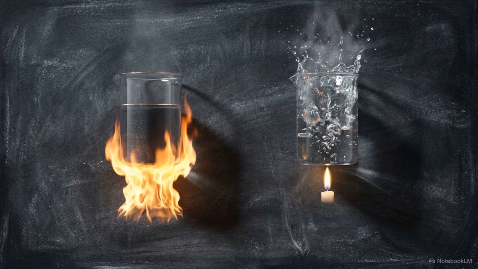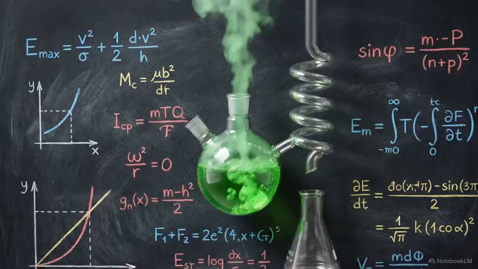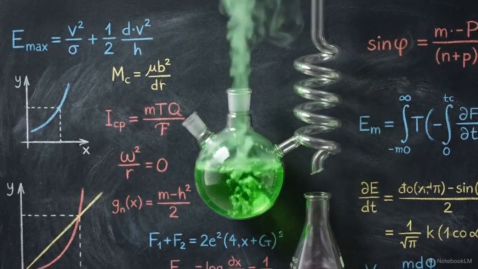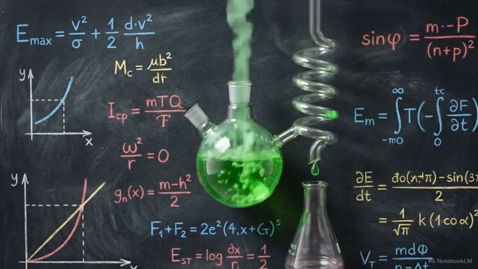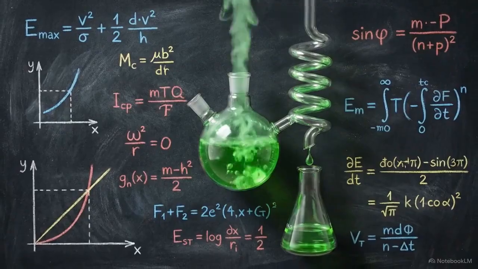Positive deviations generate minimum boiling azeotropes, which boil much earlier than their pure components. Negative deviations lock the molecules tightly together, forming maximum boiling azeotropes that demand intense heat. Because the boiling liquid and the resulting vapor share an identical ratio of components, standard physical separation techniques fail. An azeotrope cannot be divided by simple distillation.